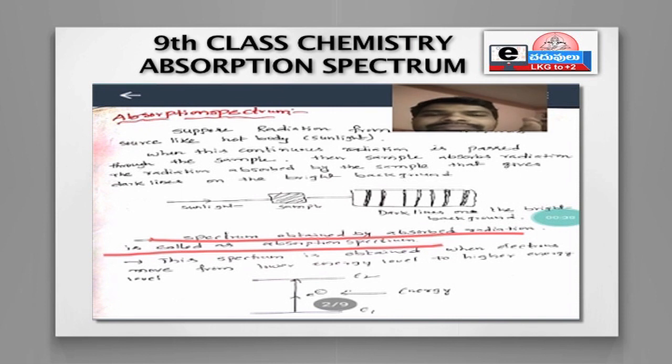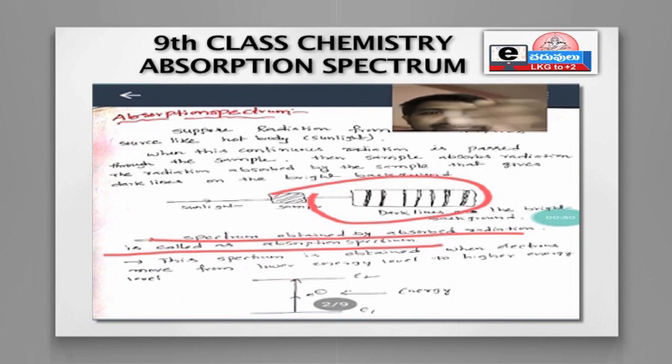Absorption spectrum consists of dark lines on the bright background. That means dark lines appear on the bright background. Clear? This point you have to remember: absorption spectrum consists of dark lines on the bright background. You can see dark lines on the bright background. So this is absorption spectrum.